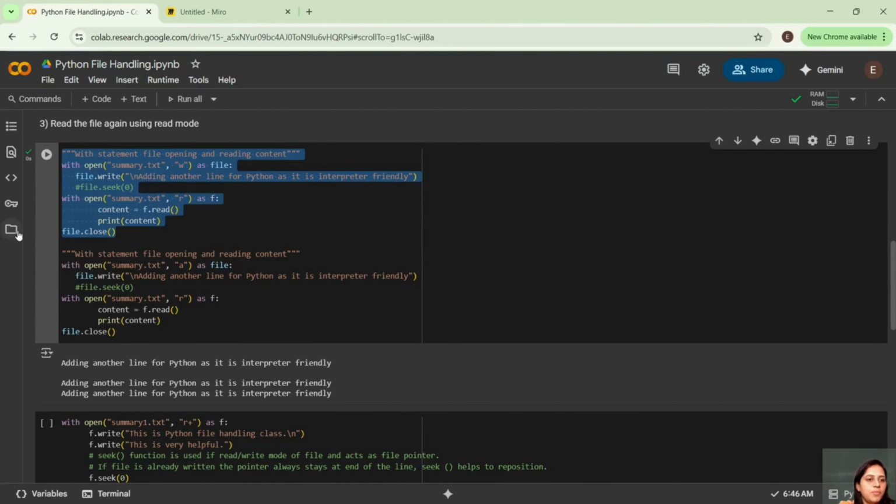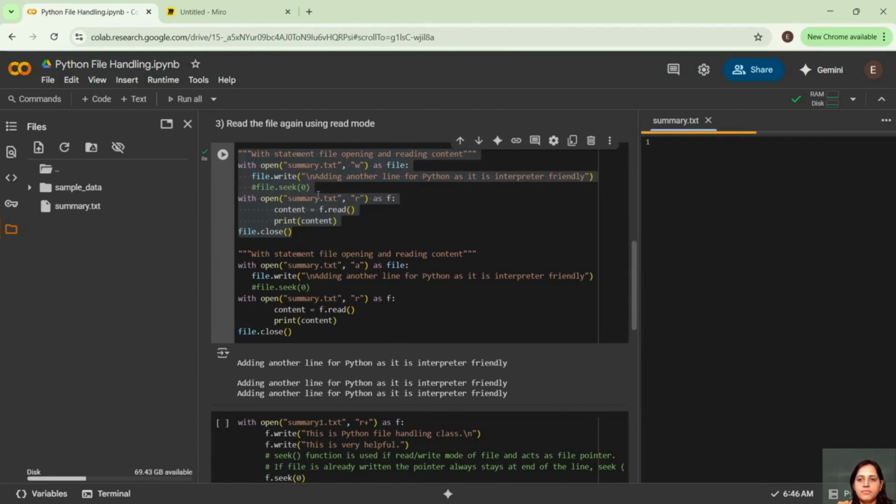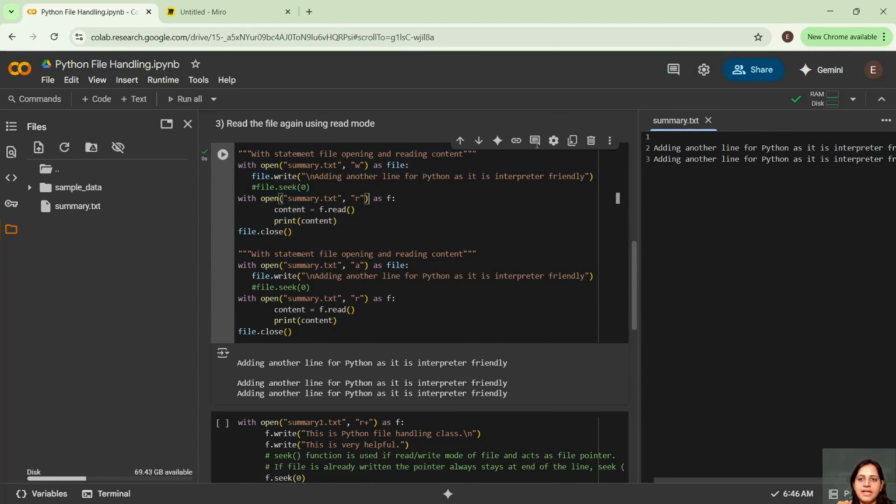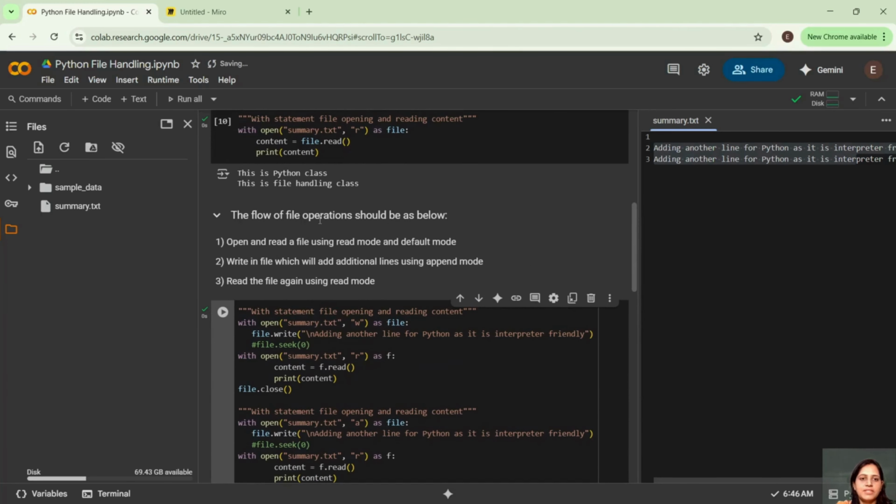Okay. Now let me open the file and see. You can see the first line, right? I had two lines like this: this is Python class, this is file named in class. So it wiped out the old content and printed this first line.